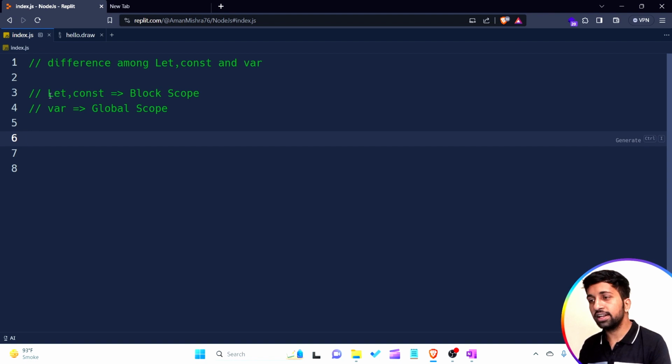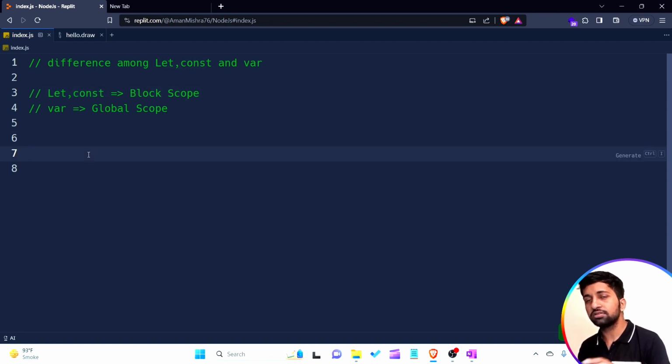But let and const keywords are block scope. Block scope means in a small space, or in small villages or small cities. Let's say any simple person in any country is not known by everyone in the whole world. So the scope or the popularity of that particular simple person is a block scope. Means only in their neighborhood is the person known. The popularity of a variable being in a small space, that is the block scope.